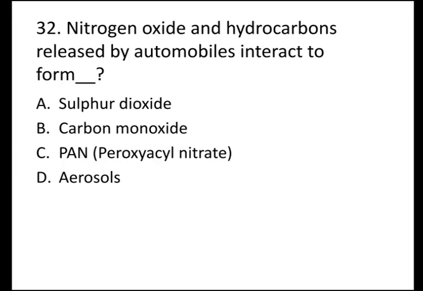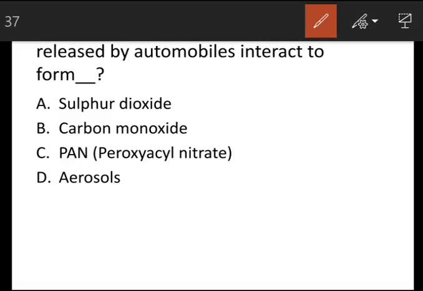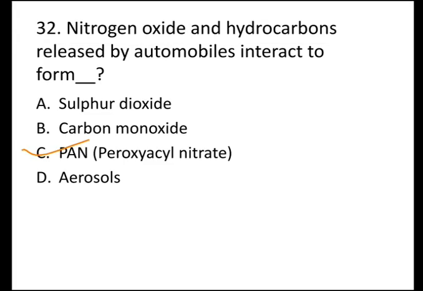The next question is nitrogen oxide and hydrocarbons released by automobiles interact to form. Options are A. Sulfur dioxide, B. Carbon monoxide, C. PAN or peroxyacyl nitrate, and D. Aerosols, and the correct answer is C. PAN or peroxyacyl nitrate. The nitrogen oxide and hydrocarbons released by automobiles interact to form PAN or peroxyacyl nitrate.